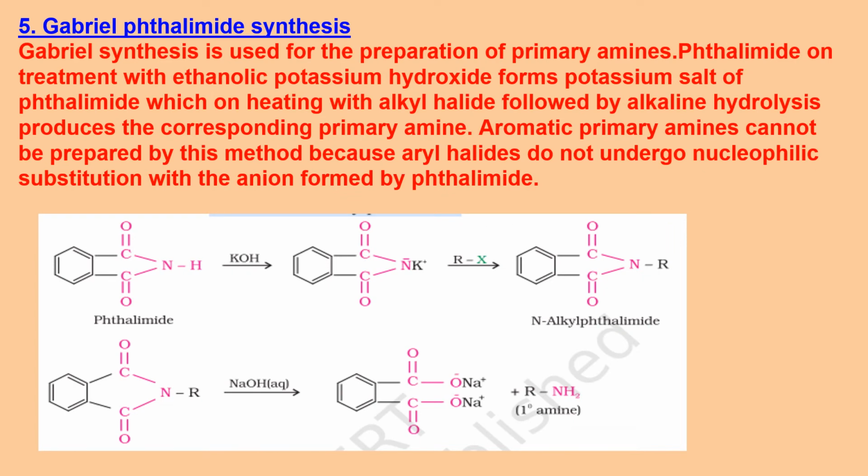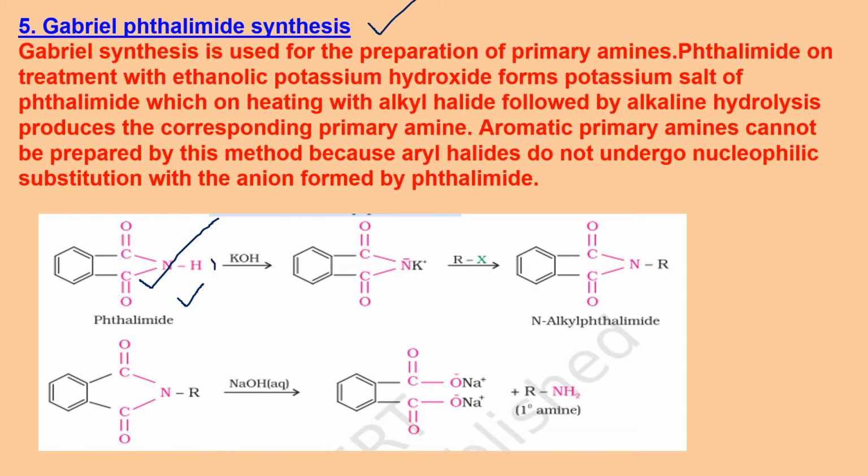The next method is a name reaction, Gabriel phthalimide synthesis. In this reaction, Gabriel synthesis, we start with a compound called phthalimide. Phthalimide was obtained in the previous chapter where we studied carboxylic acids. This phthalimide preparation was explained, that when you take phthalic acid, that is benzene with two COOH groups, and you treat it with ammonia and then heat it, you get phthalimide. So this phthalimide is reacted with KOH, a strong base.